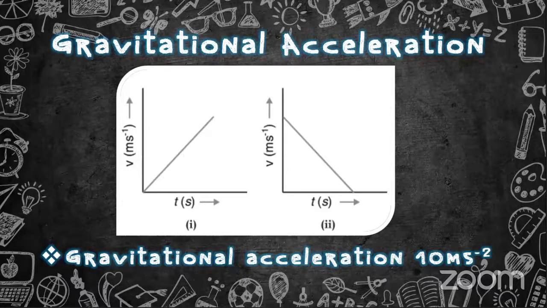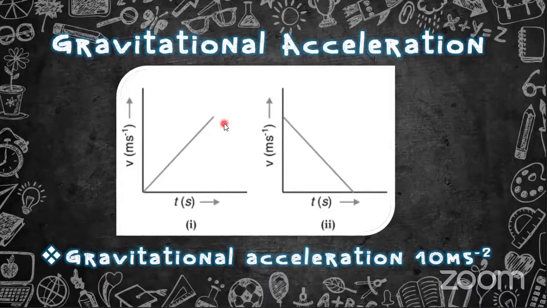The acceleration applied on an object due to gravitation, we call gravitational acceleration. There are two types of graphs in gravitational acceleration. If an object is having an acceleration, we draw it like this, and if the object is having a deceleration, we draw it like this.